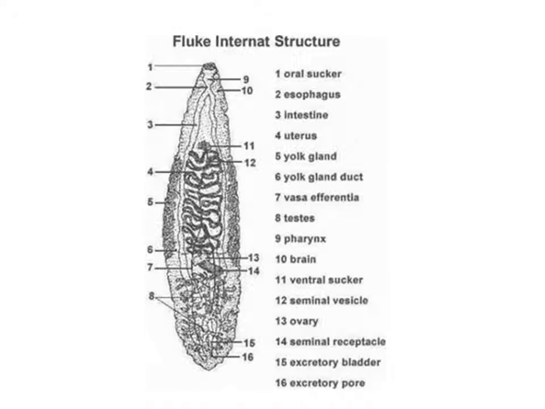Here is a scheme of a fluke. So you don't have to remember all the stuff here, but you have to know that there is an oral sucker structure with which the parasite attaches to the host's tissues. Also, it has an esophagus and a very simple intestine, and a very well developed reproductive system.